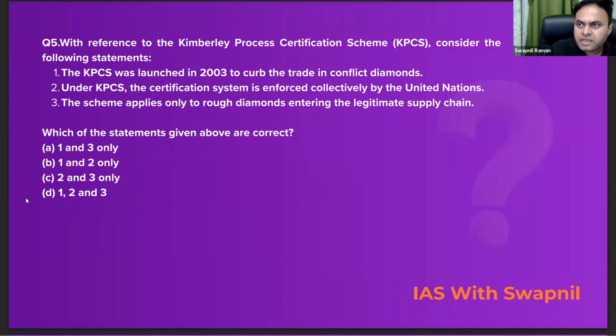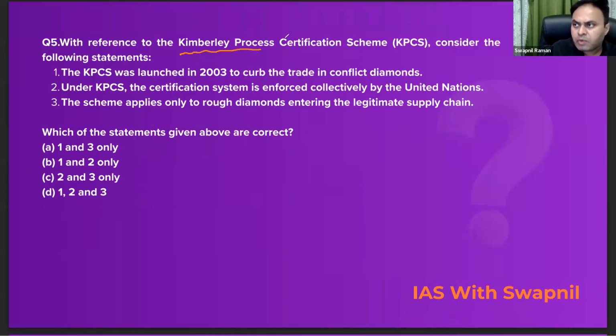So question number 5 says, with reference to the Kimberley Process Certification Scheme, consider the following statements. The first statement says, the KPCS was launched in 2003 to curb the trade in conflict diamonds. Absolutely correct. The second statement says, under the KPCS, the certification system is enforced collectively by the United Nations. No, that's not enforced collectively by the United Nations, right?